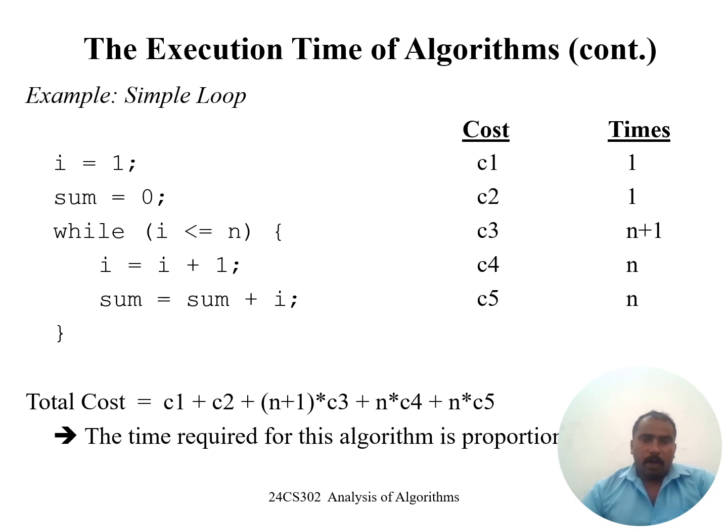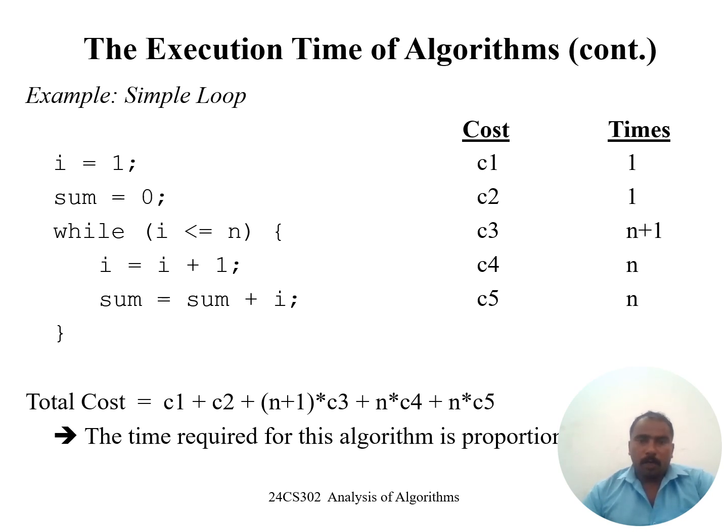And while I less than or equal to n, this count is n plus 1. And I equal to I plus 1, this count is n. And sum equal to sum plus I, this count is n. Finally, we need to calculate all the sum values.